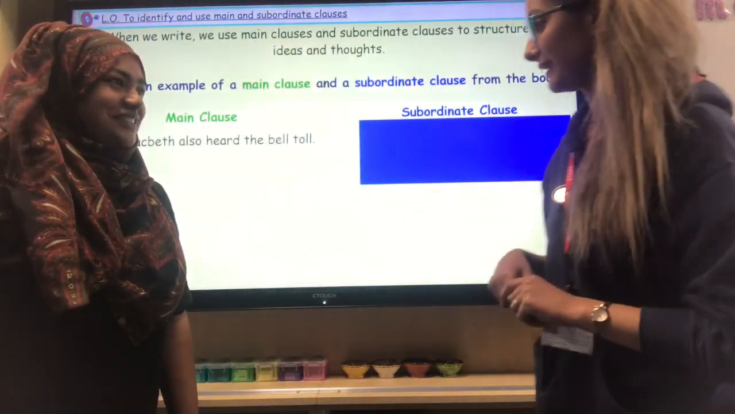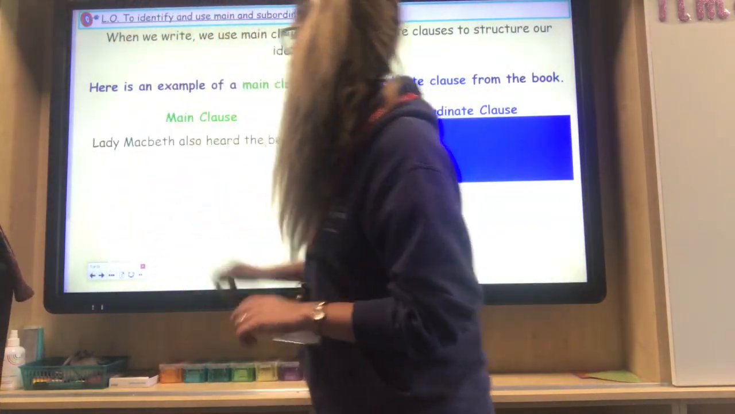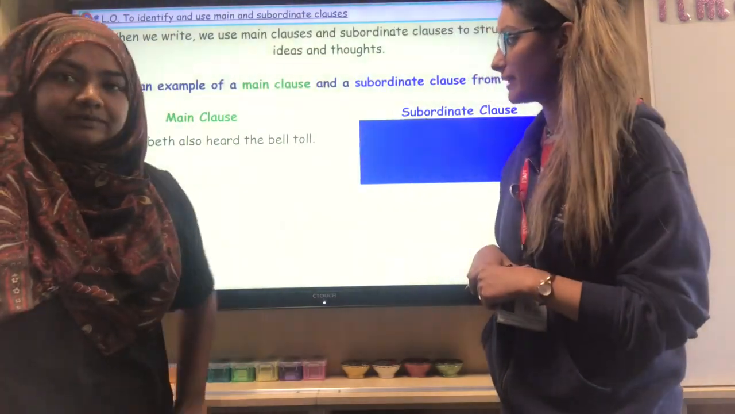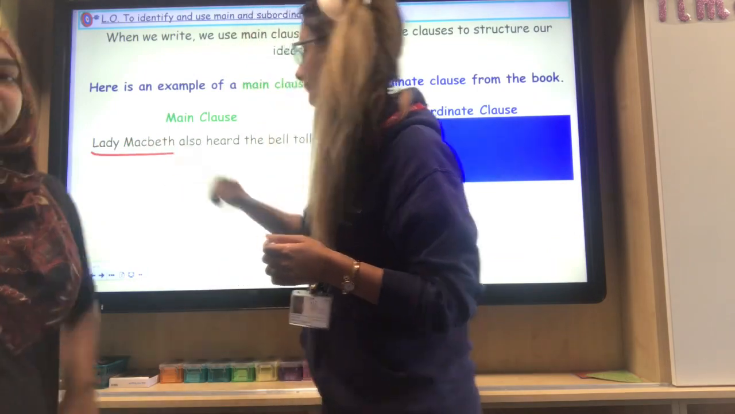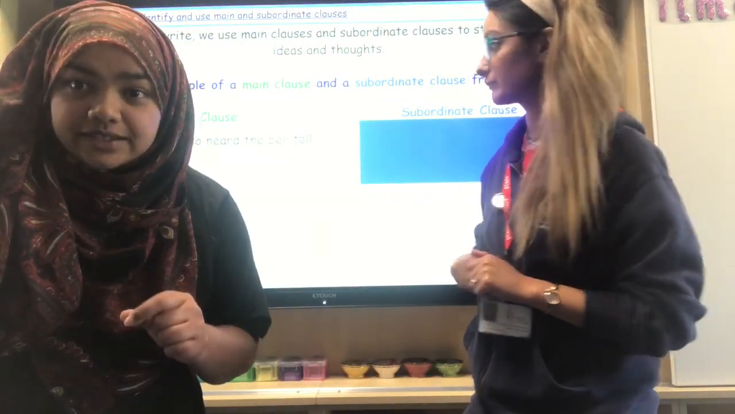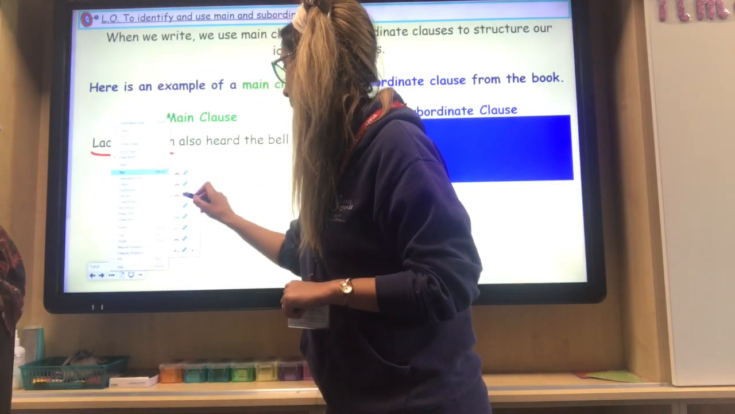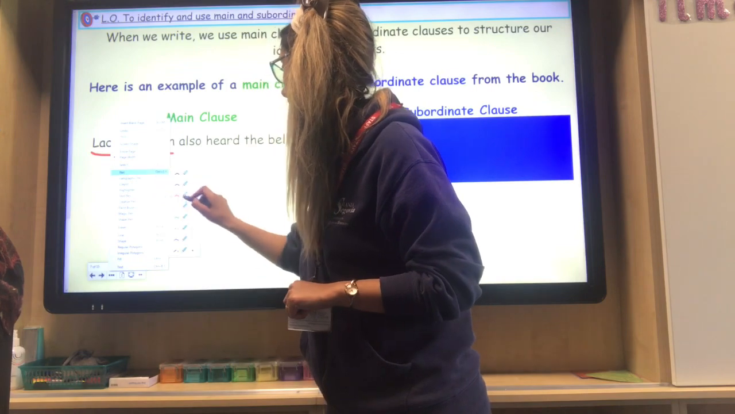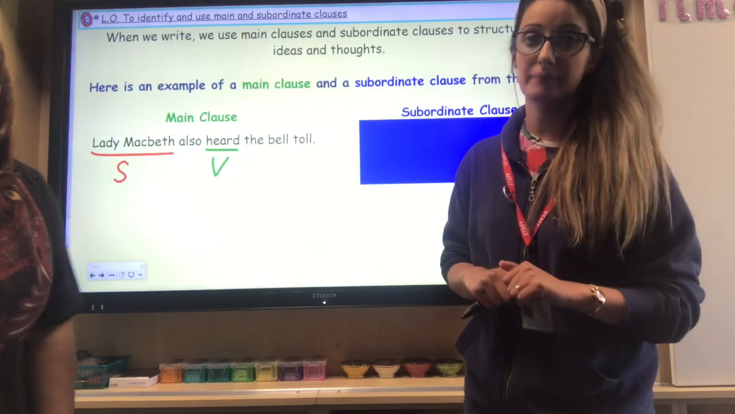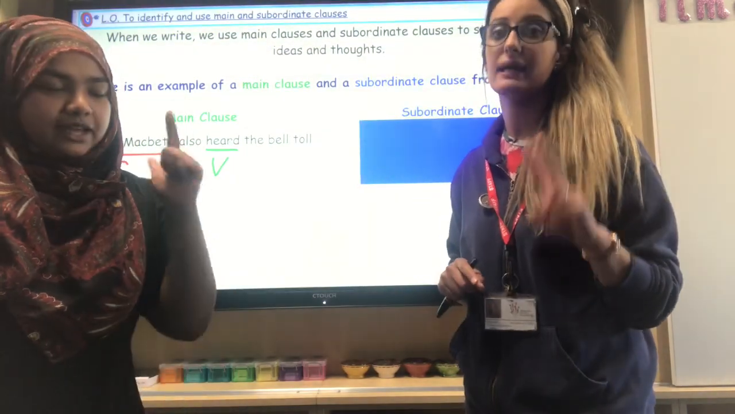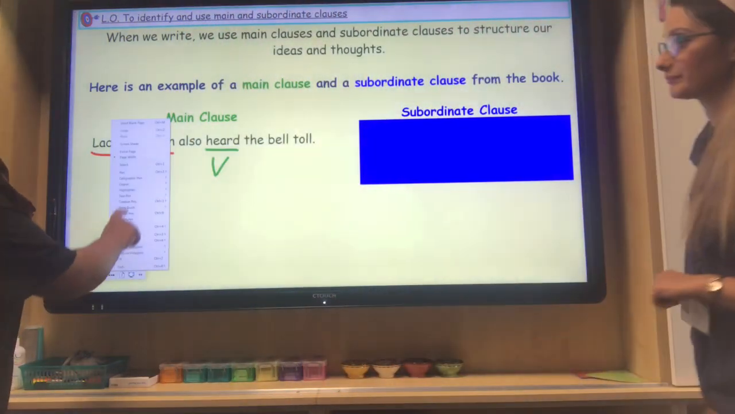Now, if we have a look again at that, Mrs. Gale: a subject and a verb. Right. And if we have a look here, Lady Macbeth also heard the bell toll. The subject is Lady Macbeth. So a subject is who or what the sentence is about, okay? That's the subject. And the verb, so a verb is an action word in this particular instance. We'll just have a different coloured pen so we can identify it: is "heard". Okay, there's your verb. So therefore it is a main clause because it contains a subject and a verb. Thank you, Mrs. Gale. Great clarification there.